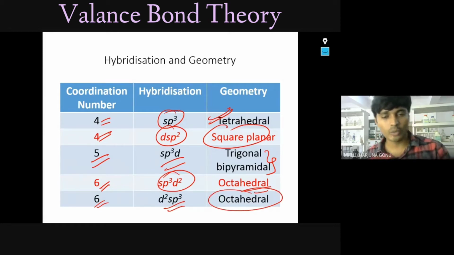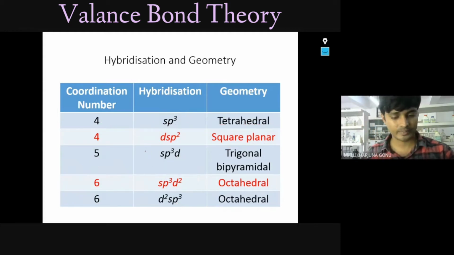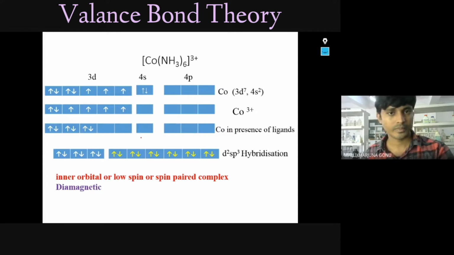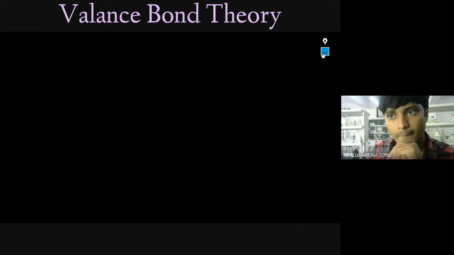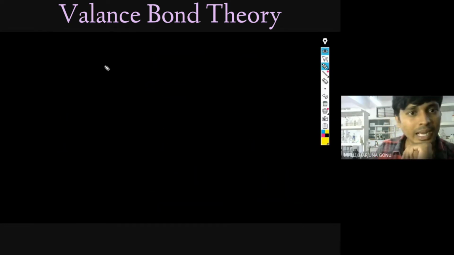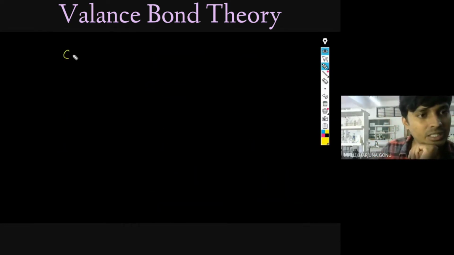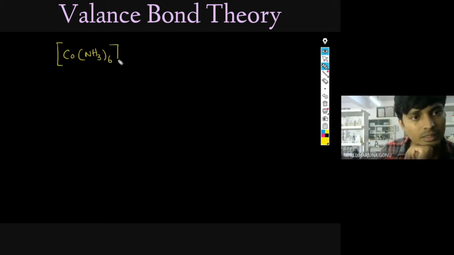Okay, so now we will see one example of how this hybridization is coming exactly. We will take this complex, [Co(NH3)6]3+. Okay, [Co(NH3)6]3+.